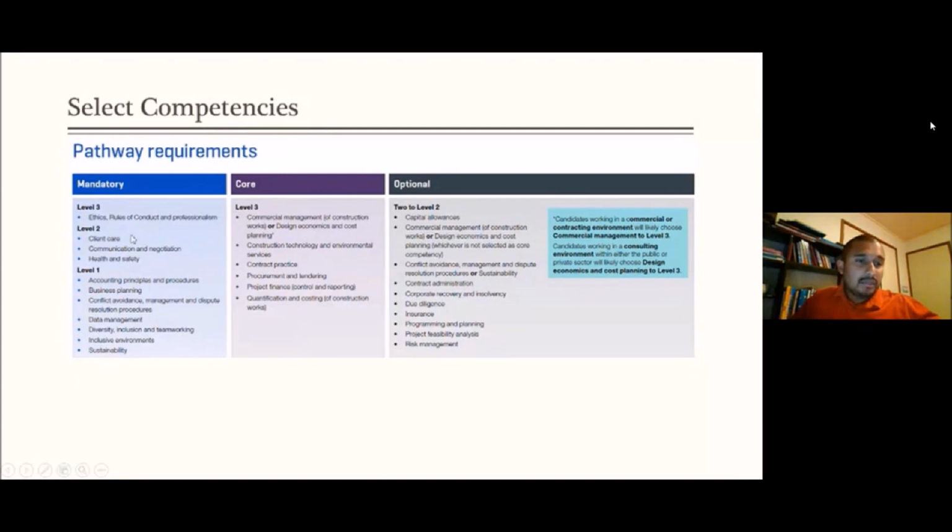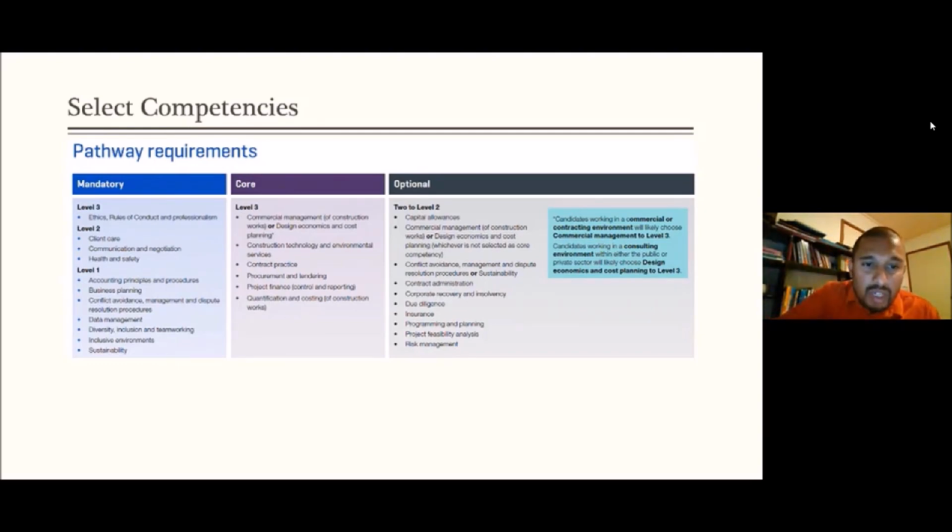So you can see here, ethics, rules of conduct and professionalism goes up to level 3. You should be able to give reasoned advice on that. Level 2 covers client care, communication, negotiation, and health and safety. You should be able to demonstrate that you can apply that knowledge. Others are level 1. But if you go to the core competencies, all of them are level 3. So this is very important. When you go to the interview, or when you write your summary of experience, the RICS expects you to go up to level 3. I will explain how to achieve that.